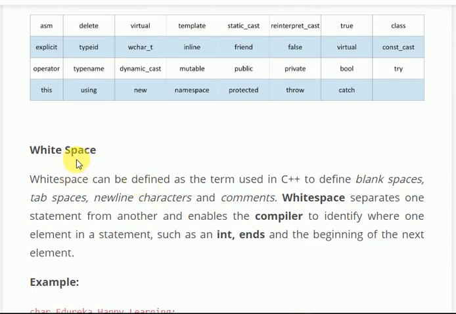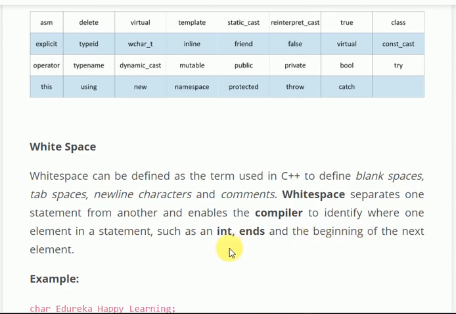White space. White space is a term used in C++ to define blank space. So blank spaces used in C++ are known as white spaces, like tab space, new line character, and comments are all white space. White space separates one statement from another and enables the compiler to identify where one element in a statement, such as int, ends and the next element begins.